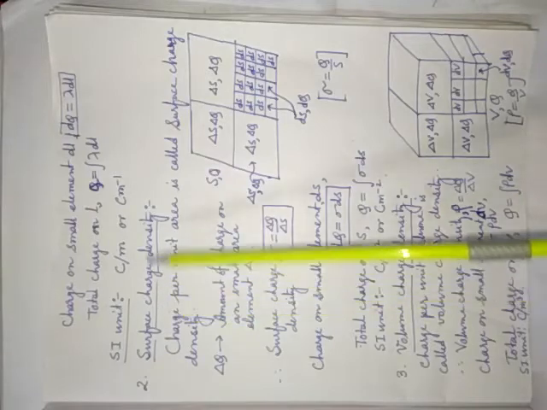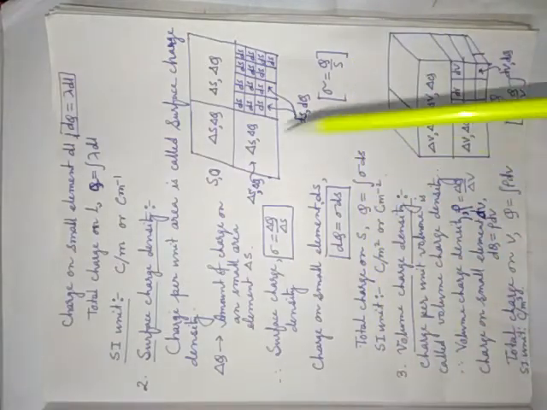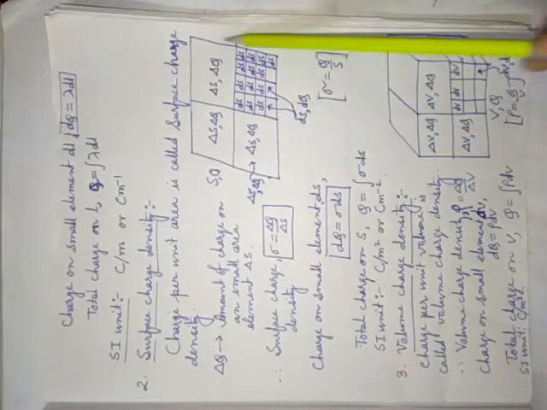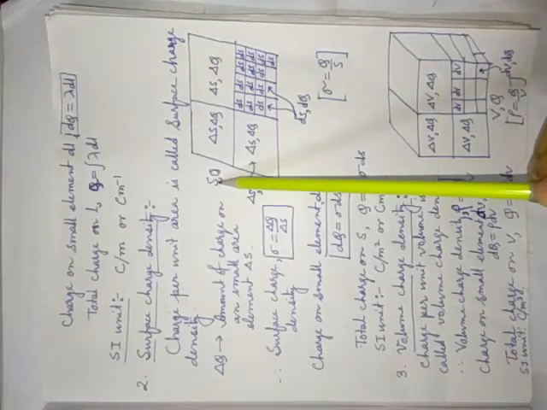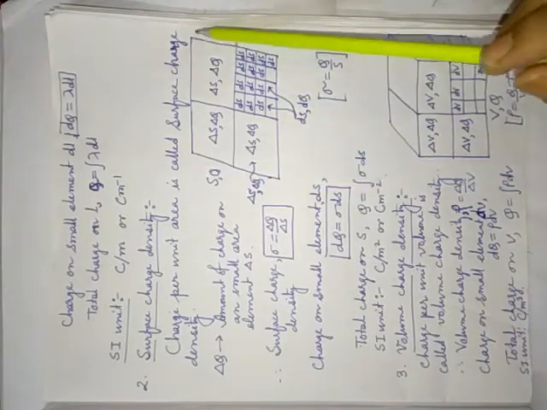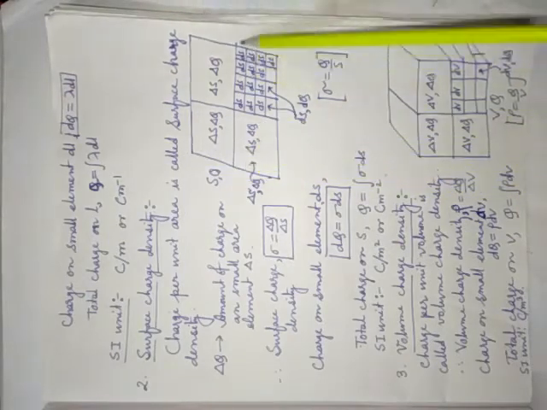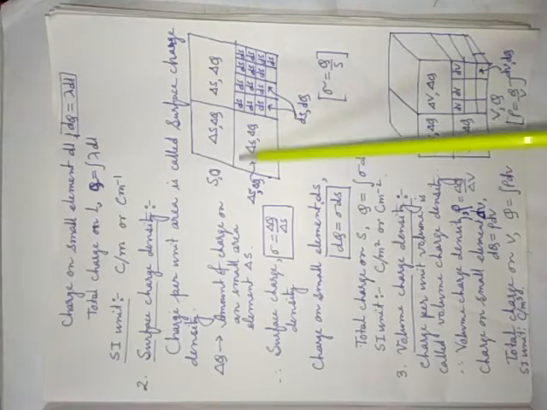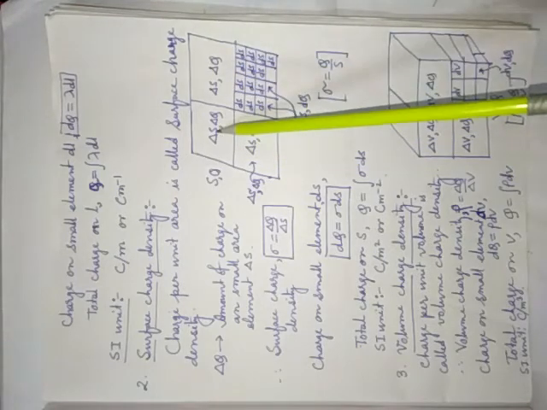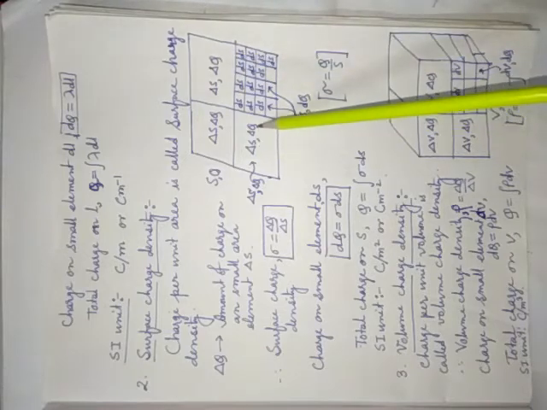Linear charge density means, suppose this is a line, and if you charge this line, then it will become linear charge. Now suppose this is a surface having area S, and the net amount of charge is Q. That means the whole area S contains total charge Q. If you divide the whole surface into equal segments, suppose one area is delta S and its charge is delta Q, then again delta S, delta Q, delta S, delta Q.